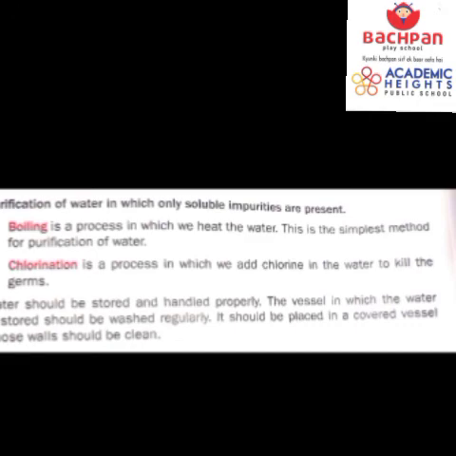So we have two methods to remove the soluble impurities. One is boiling and the other is chlorination. So what is boiling? Boiling is a process in which we heat the water for around 20 minutes. Once we have heated the water for 20 minutes, we leave it aside to get cold. And then we can use this water for drinking purposes. So this is the simplest method for the purification of water.